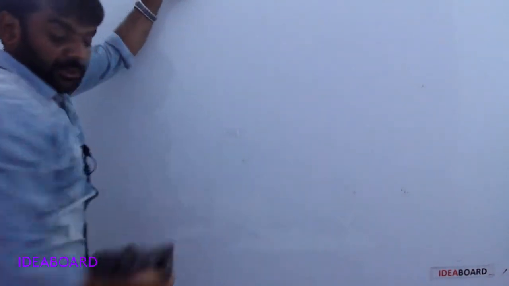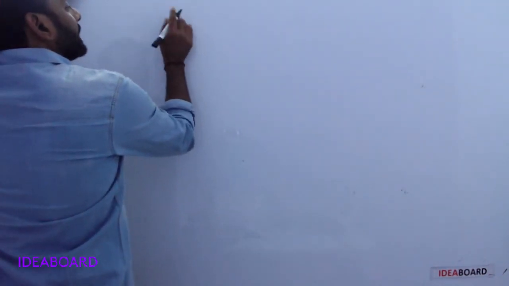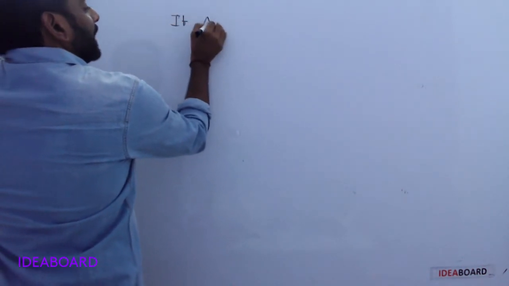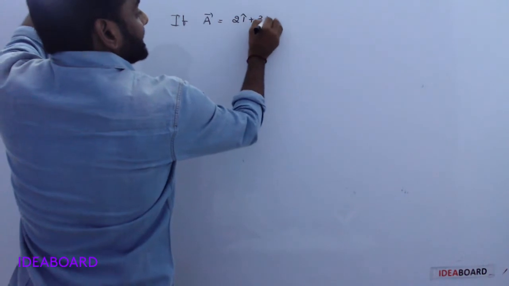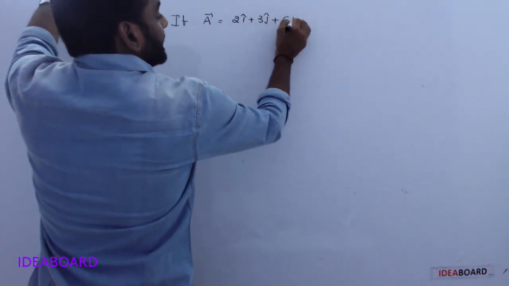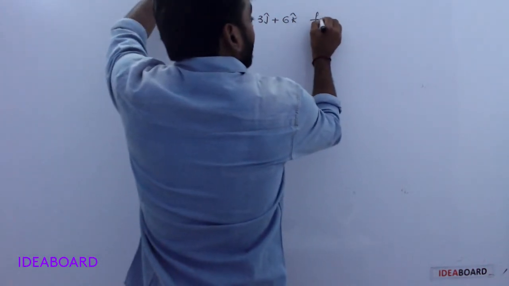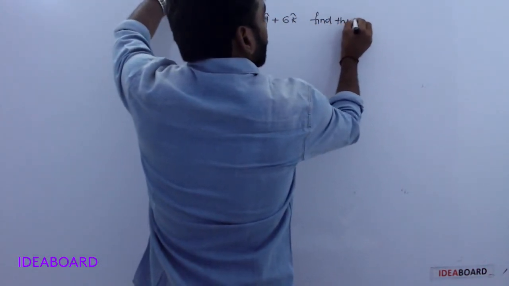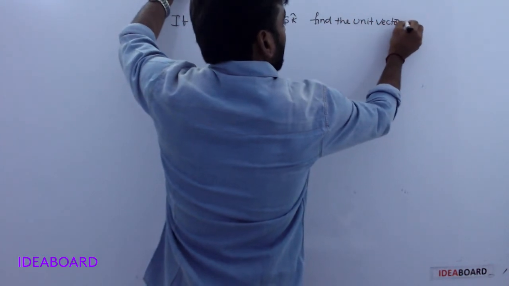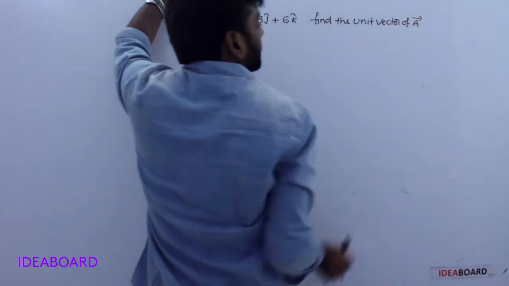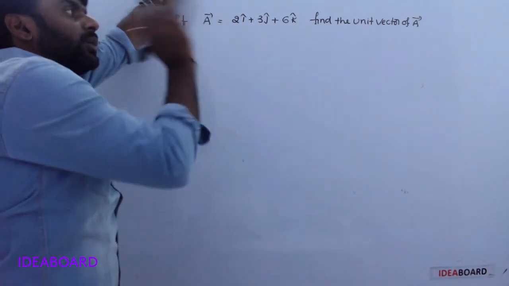The magnitude of the vector is over. Now, if A bar is equal to 2i cap plus 3j cap plus 6k cap, find the unit vector of A bar along its own direction.